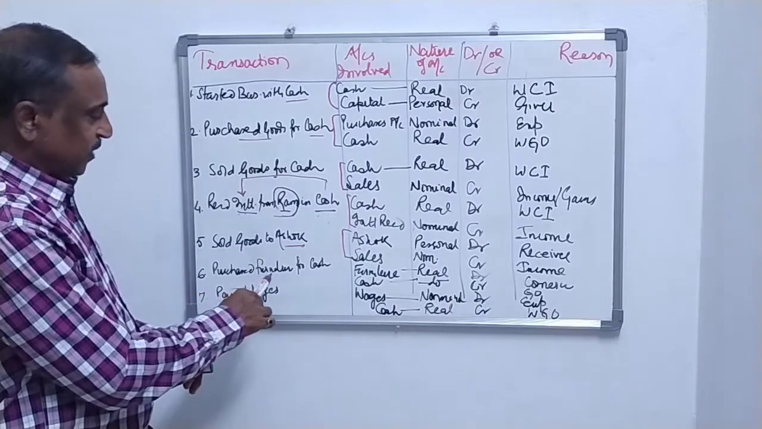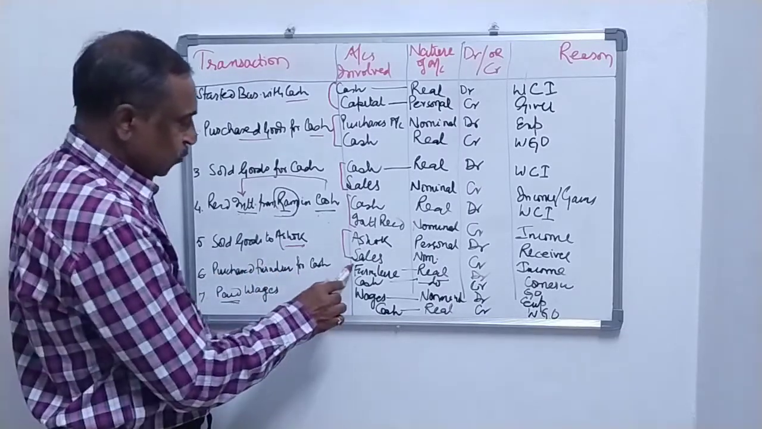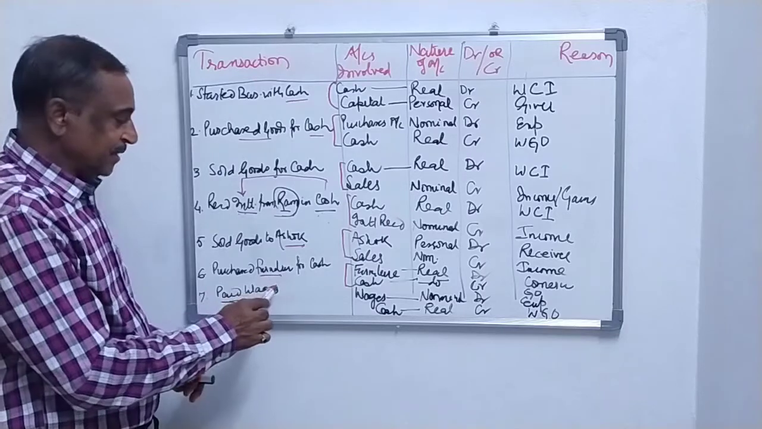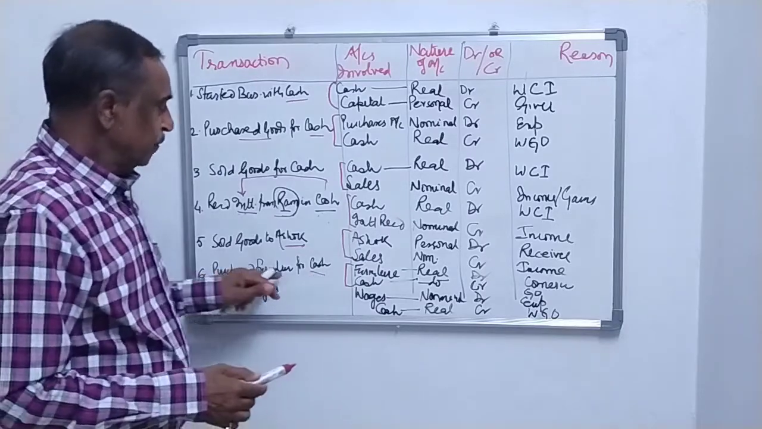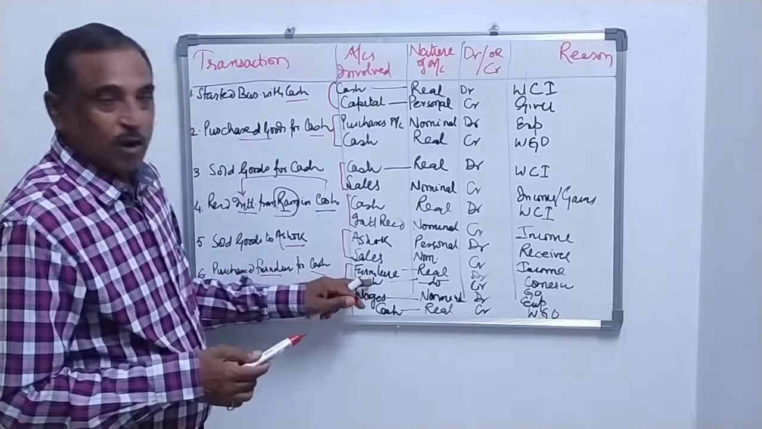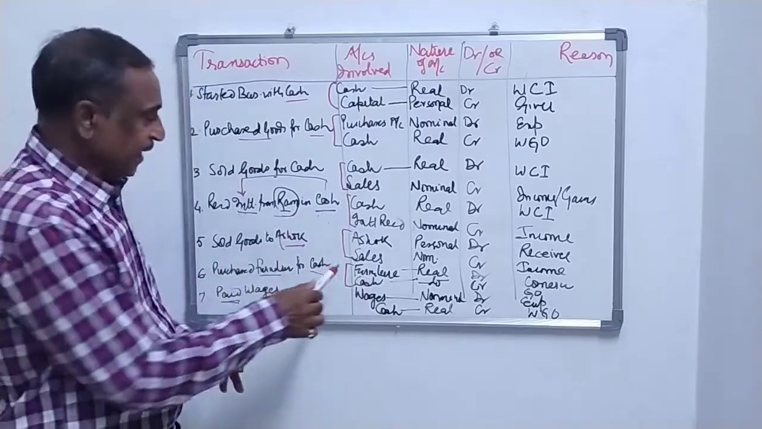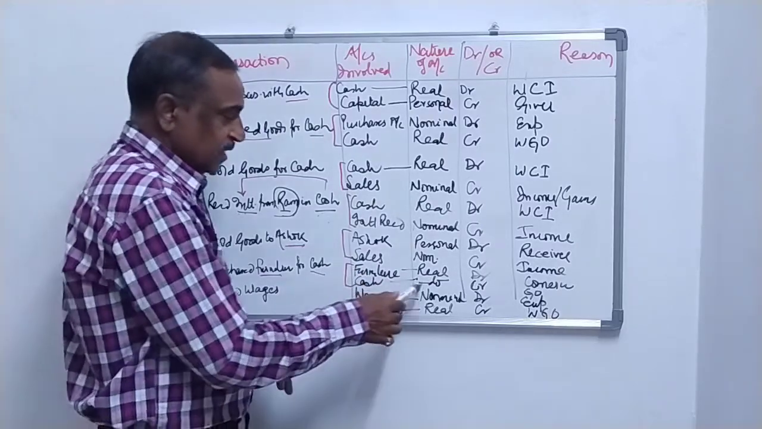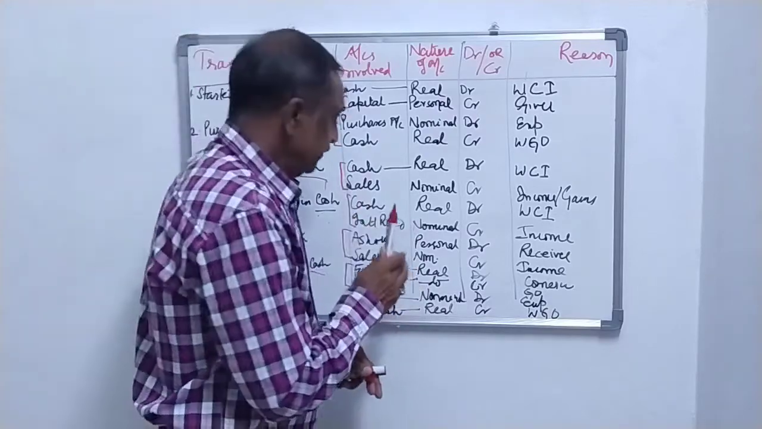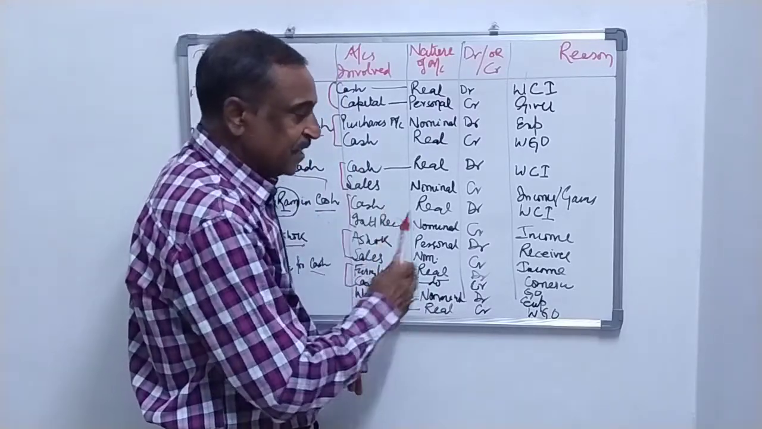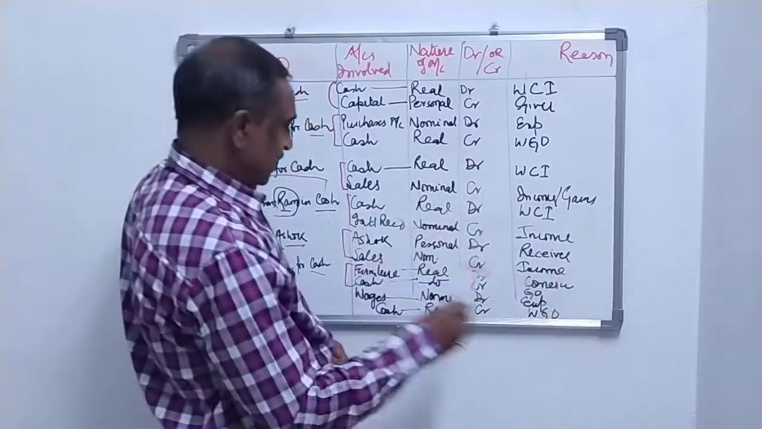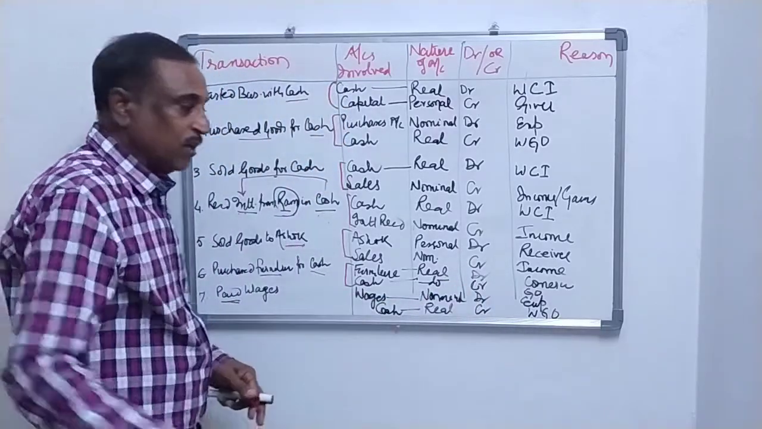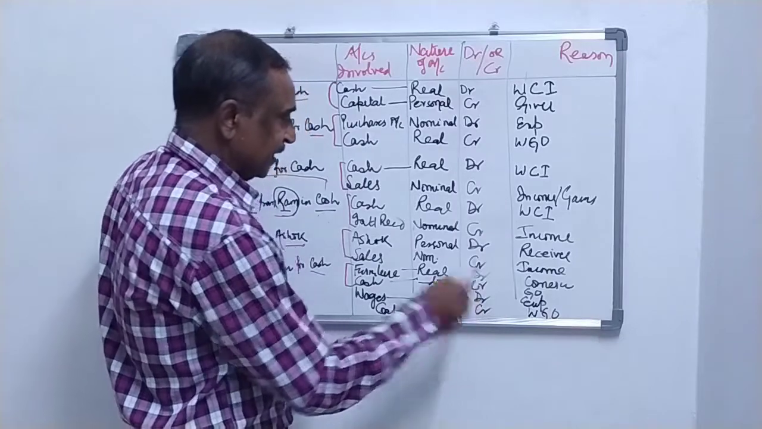Purchase furniture for cash. Here two accounts involved are furniture and cash, because they are specifically given in the transaction. When you purchase furniture, cash will go out, and in return you are getting furniture. Furniture is your real account, and cash is also your real account. So one asset is going out and the other asset is coming in. The asset which is coming in is your furniture, and its account will be debited, and cash is going out, so this real account will be credited. Clear?